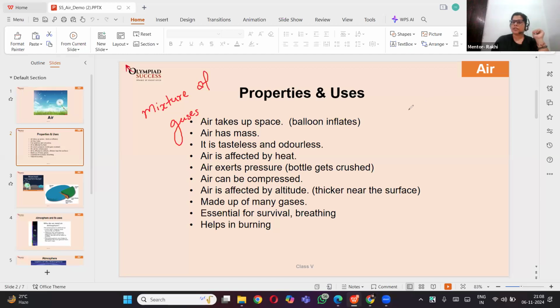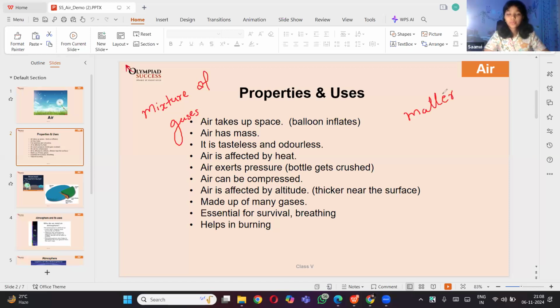Anything that has weight and occupies space is called matter. Do you think air is matter or not? Air is matter. So definitely, if it is matter, it must occupy some space. It is showing the same property as matter, right? So it is not something different. So air occupies space.